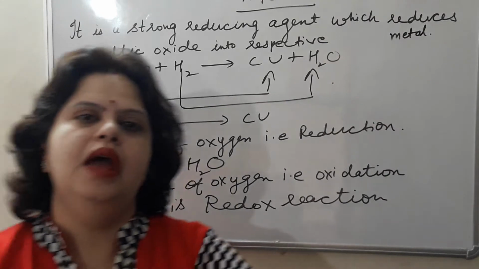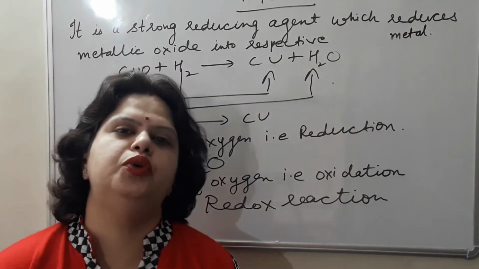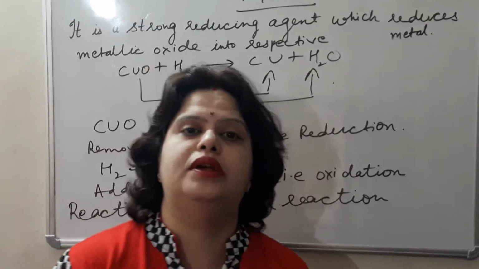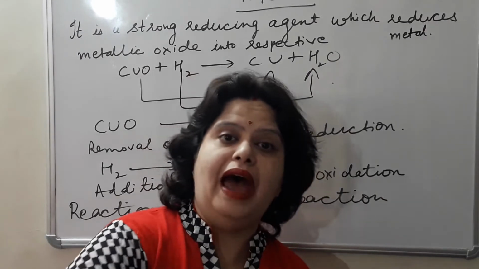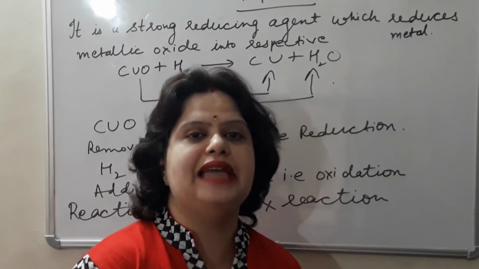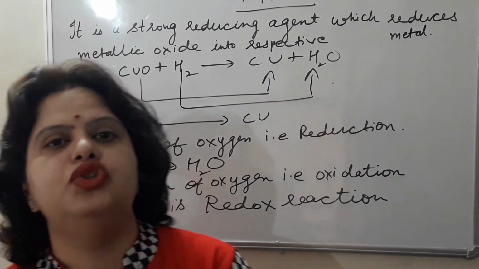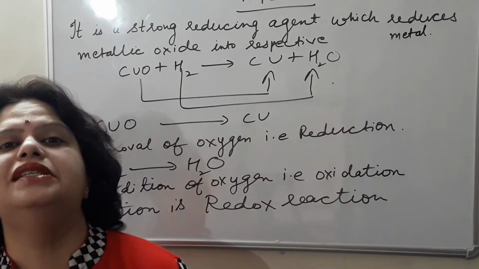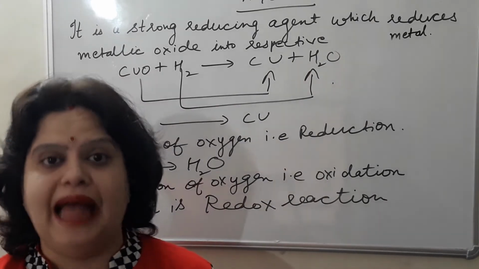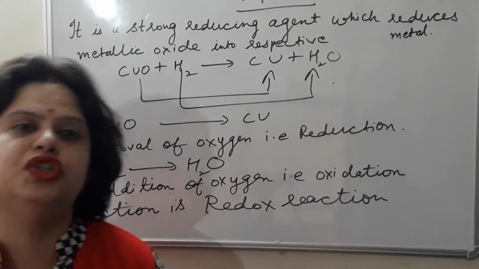First of all, before discussing the concept of reducing agent and oxidizing agent, I would like to discuss the concept of oxidation and reduction. The process in which oxygen is added and hydrogen is removed is oxidation. And the process in which hydrogen is added and oxygen is removed is called reduction. So hydrogen is a strong reducing agent. It means it reduces metallic oxides into their respective metals. And because of this important property, it is used in the process of metallurgy.